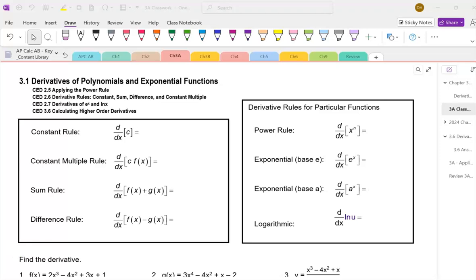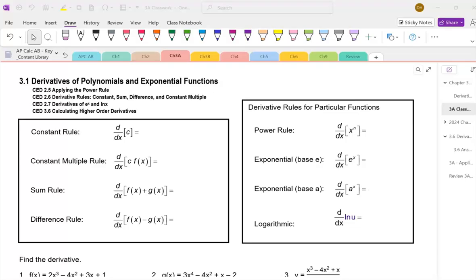So in section 2.7 and 2.8, we talked about a derivative being the instantaneous rate of change. That instantaneous rate of change is the slope of the tangent line, which is the limit as h approaches 0 of f of x plus h minus f of x all over h. And we ended section 2.7 and 2.8 by using the limit definition of a first derivative to calculate the first derivative.